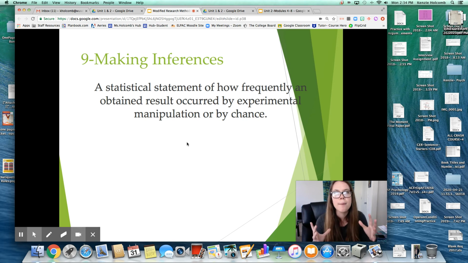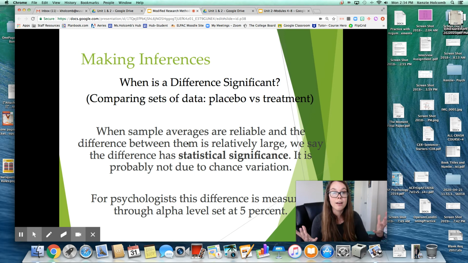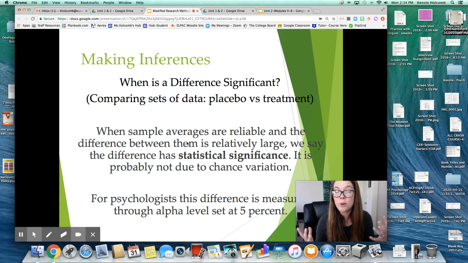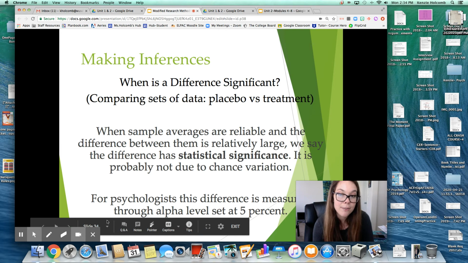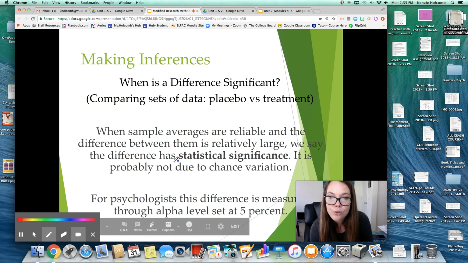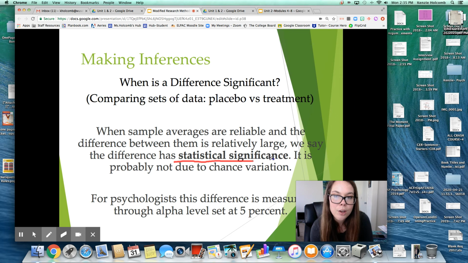So in making inferences, what is the significant difference? So when does it matter? And what they say is that you want to keep your statistical significance lower than 5%, right?